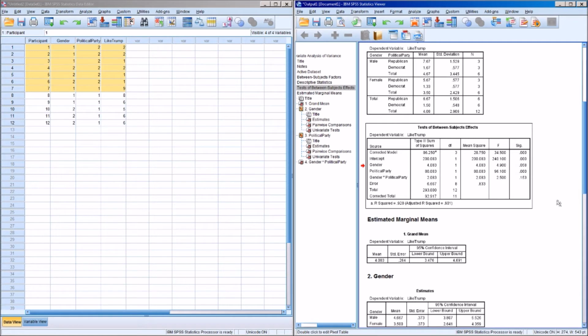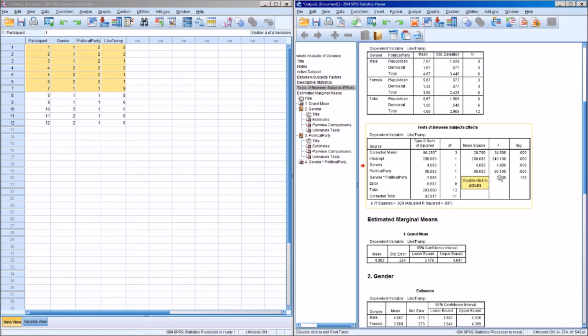Let's see here. Let's move on to political party. This one's not very surprising at all. Political party, ignoring type 3 sum of squares again. Remember, again, we've got 2 groups. One is Republican, 2 is Democrat. Between groups degrees of freedom is just number of groups minus 1, so 2 minus 1 is 1. Again, not too surprising. We get that number that's consistent with what we know.